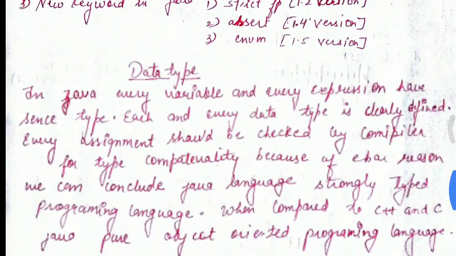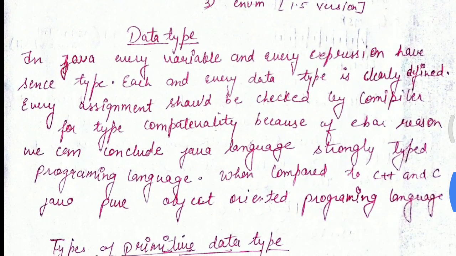Data types. As you all know data types, but for remembering we are going to repeat it again. In Java, every variable and every expression has a type. Each and every data type is clearly defined. Every assignment should be checked by the compiler for type compatibility, because of this we can conclude Java is a strongly typed programming language, compared to C++ and C.